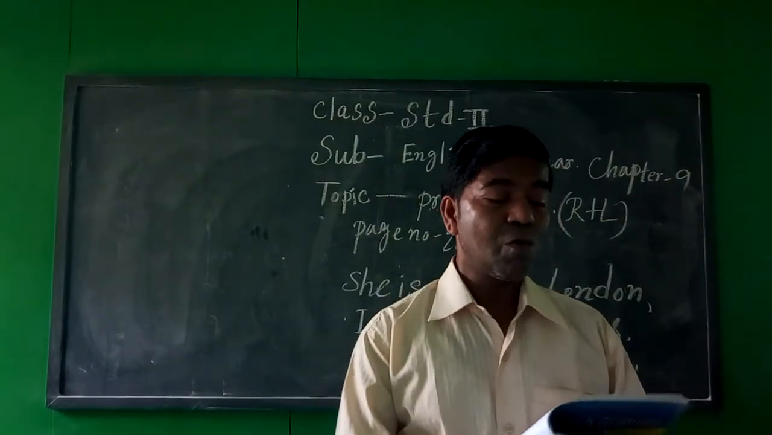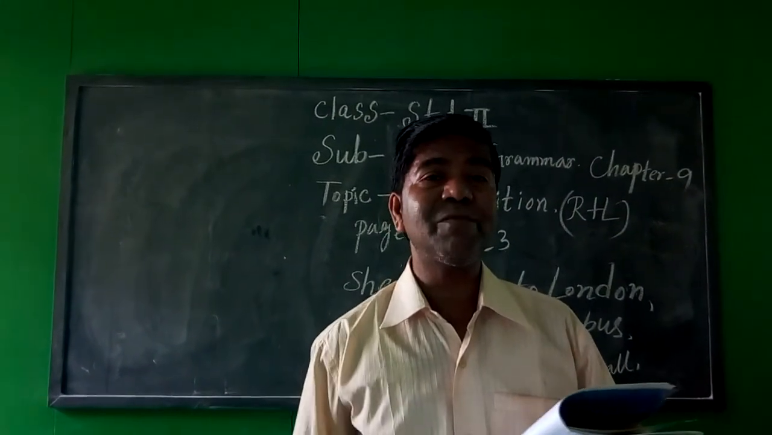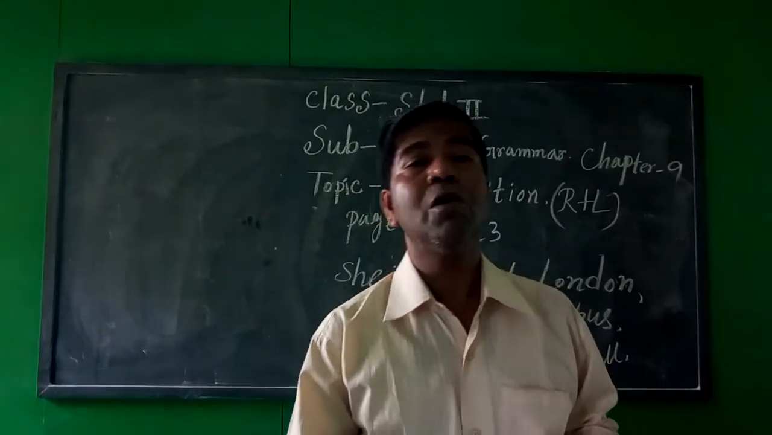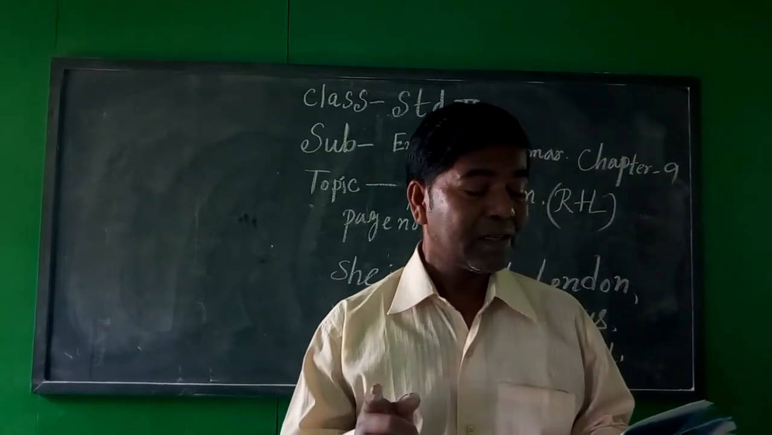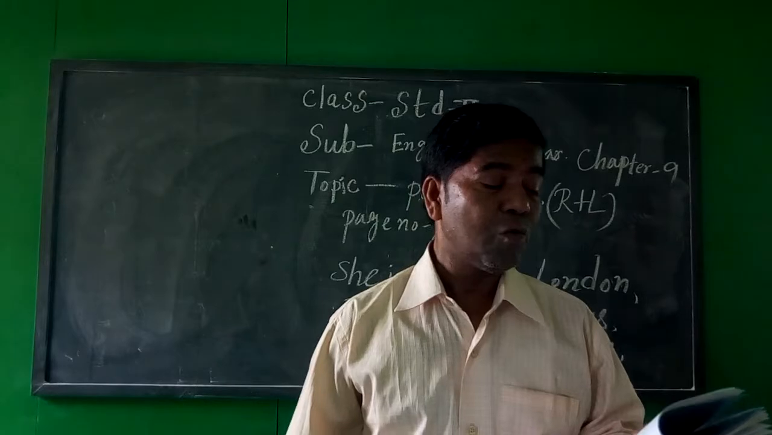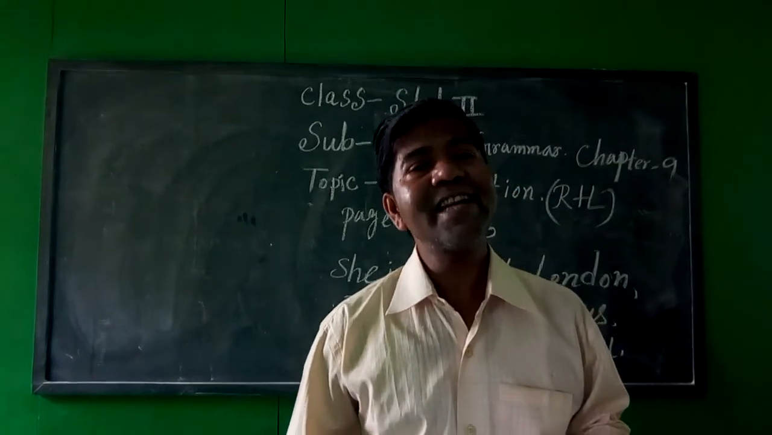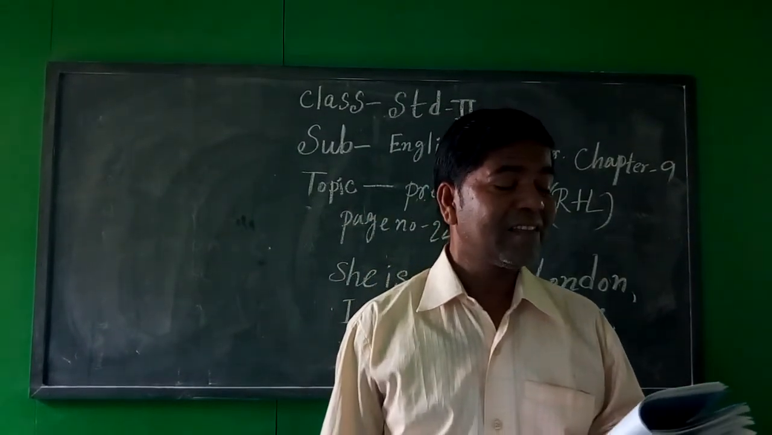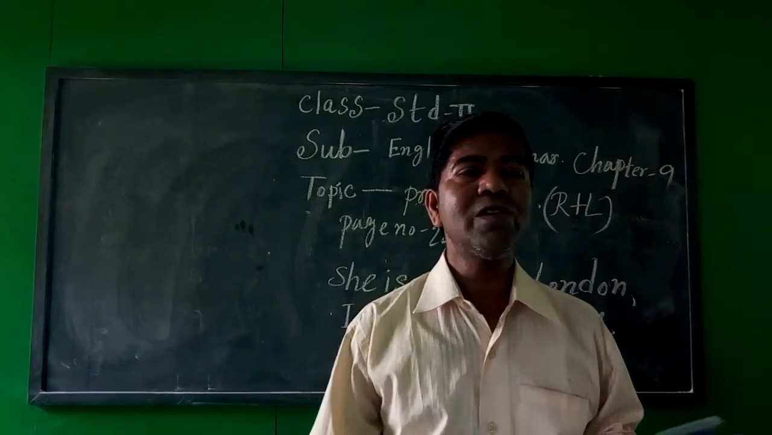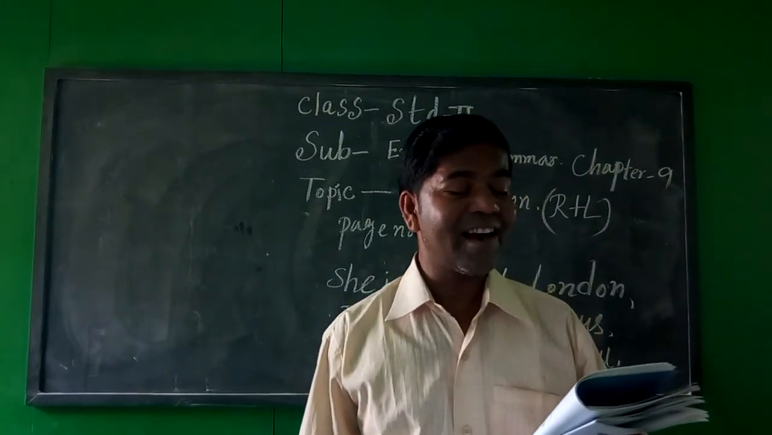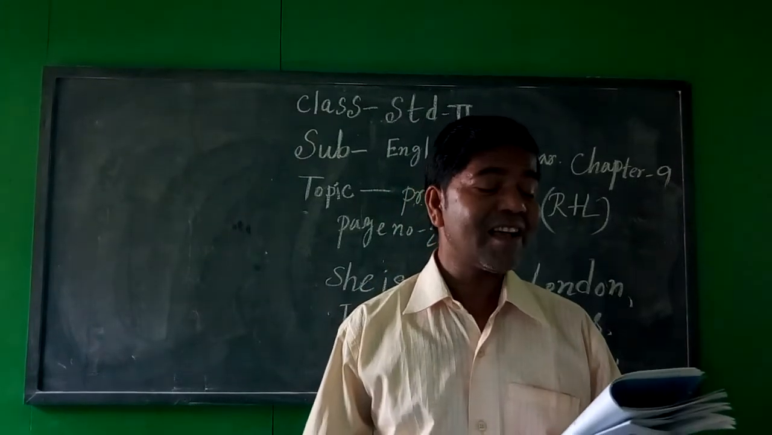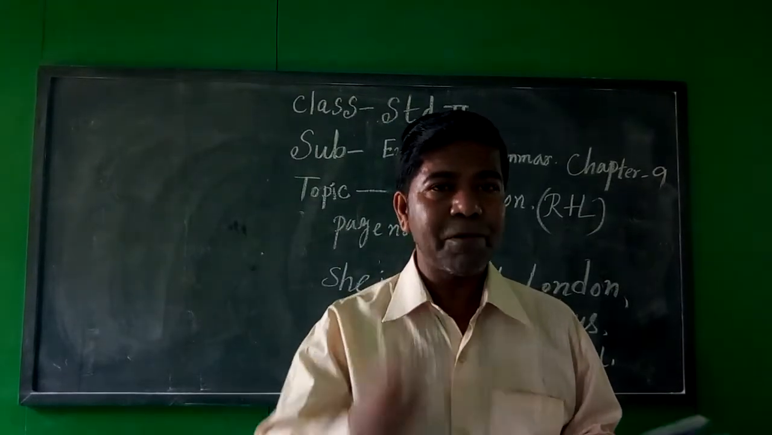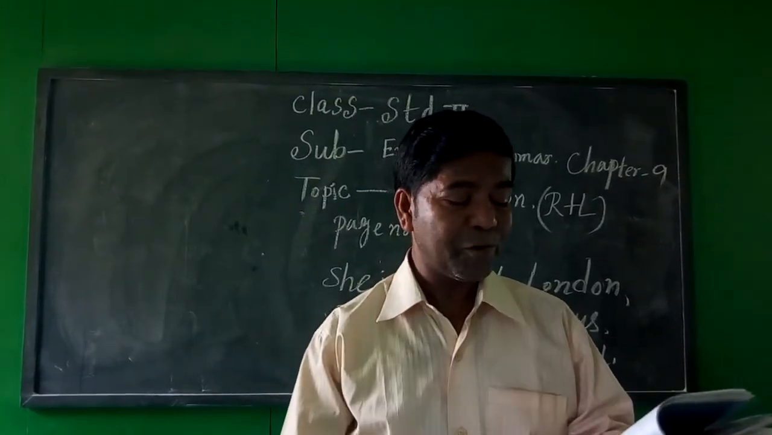My dear students, once again, what is preposition? A preposition is a word placed before a noun or a pronoun to show its relation with other words in the sentence, such as the book is on the table. Here, on is the preposition. The man goes to market. Here, to is the preposition. The cat is under the table. Here, under is the preposition. The ceiling fan is upon the table. Here, upon is the preposition.